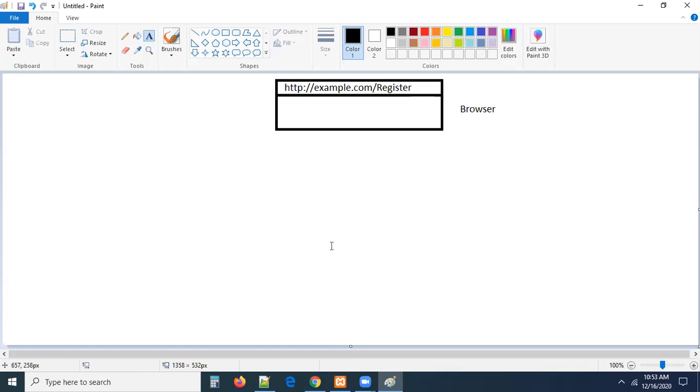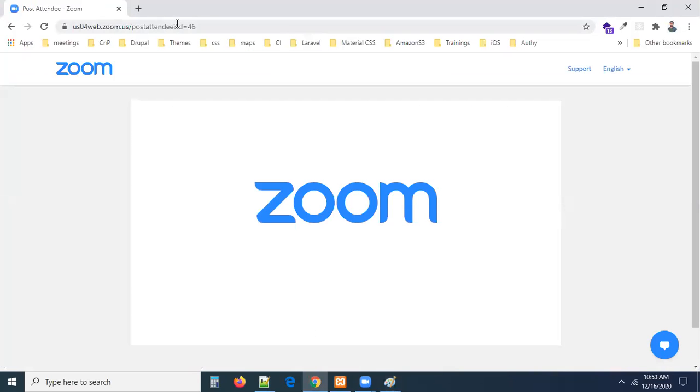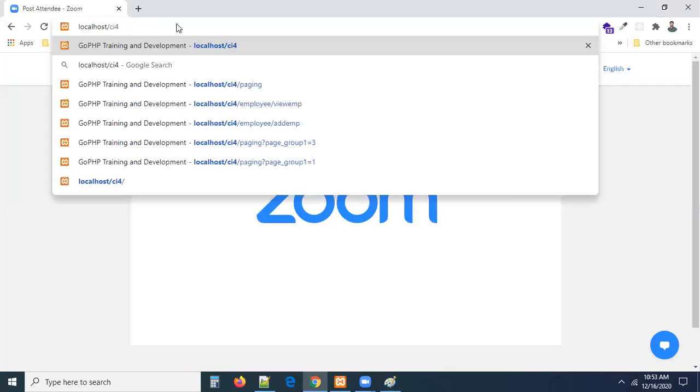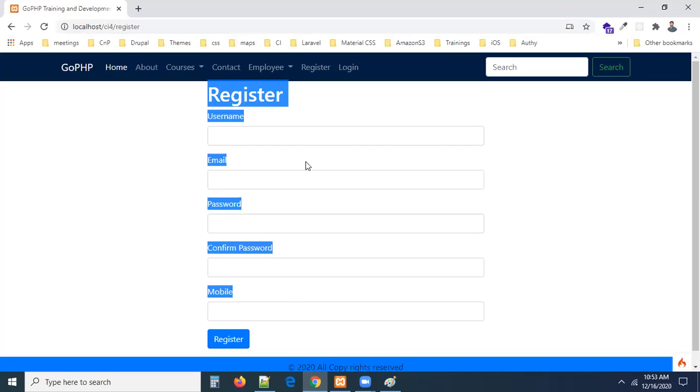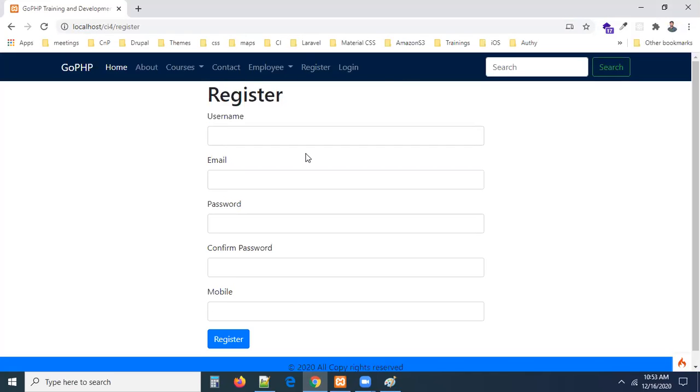For example, in my local machine, one minute, I have to show you localhost/ci/register. Can you see? The registration form is open now. In this registration form, did you see I have typed register? Once you type register, it looks for register and opens a view. In the view, you are going to enter some data. On submitting this, where will it go? It has to go somewhere. That's the question here.